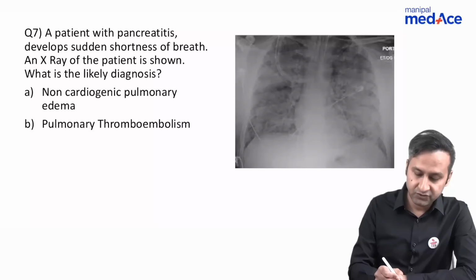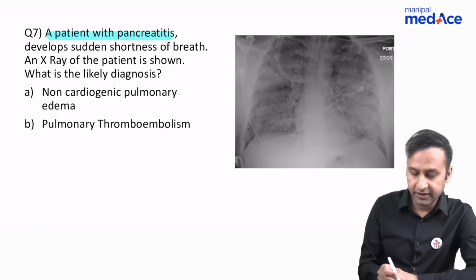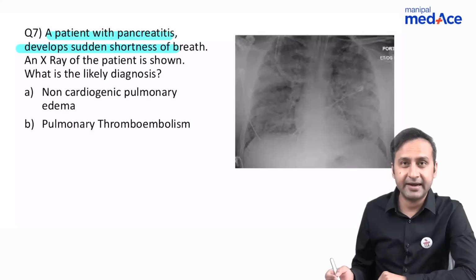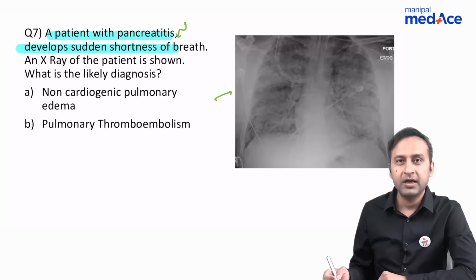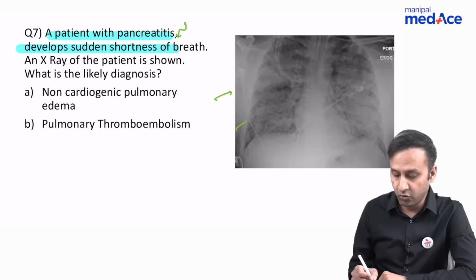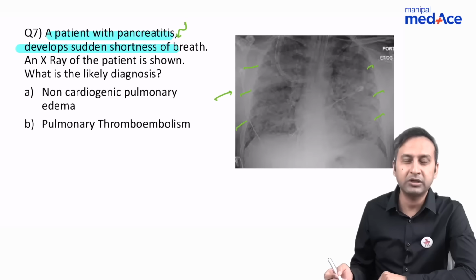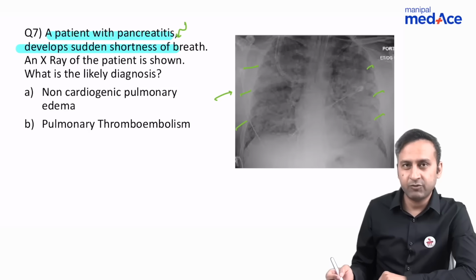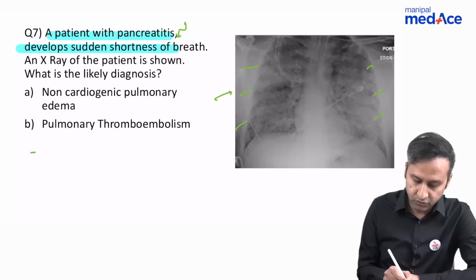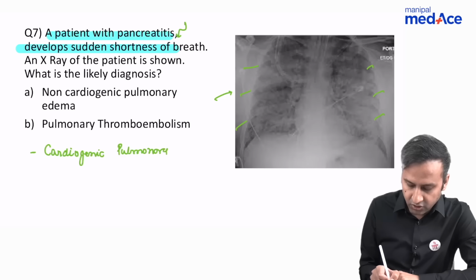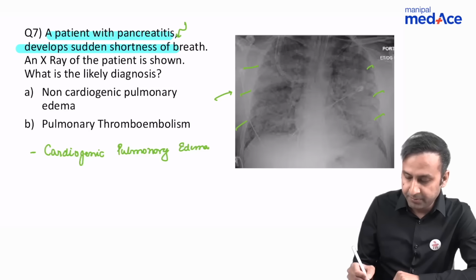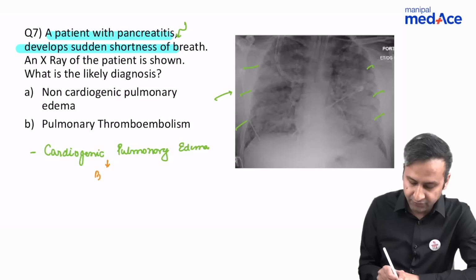Now, another question which was significantly integrated with medicine. A patient with pancreatitis complains of sudden onset shortness of breath and the X-ray of the patient was shown. Now this X-ray shows you fluffy opacities which are interspersed all throughout the lung parenchyma. When you see such opacities, the first thing that comes to your mind could be cardiogenic pulmonary edema. But we had talked about cardiogenic pulmonary edema presenting in the form of a bat wing or parahilar appearance.